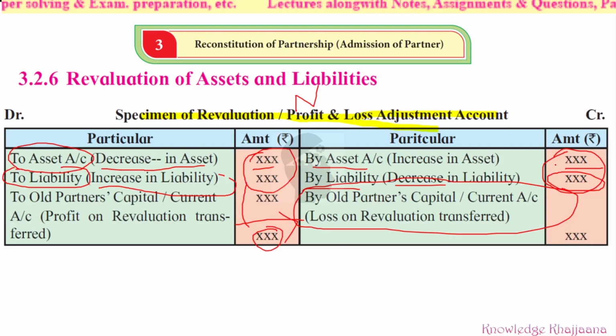This is for the adverse case, the unfavorable case in which there should be a loss. But what is the favorable case? What is the profitable case? That there should be a profit.